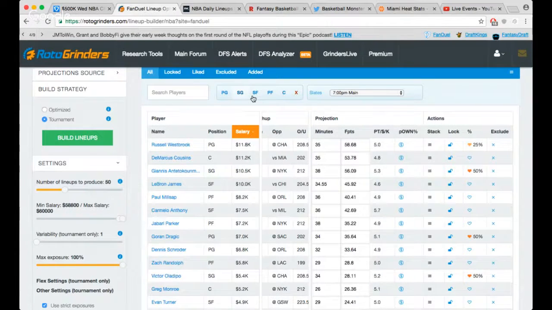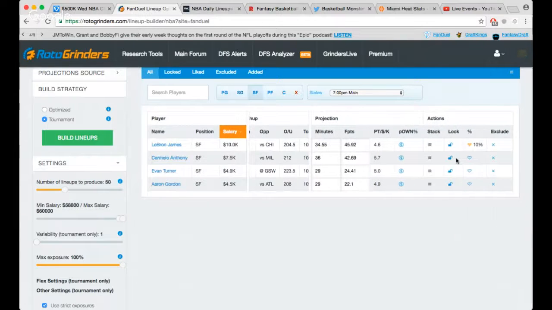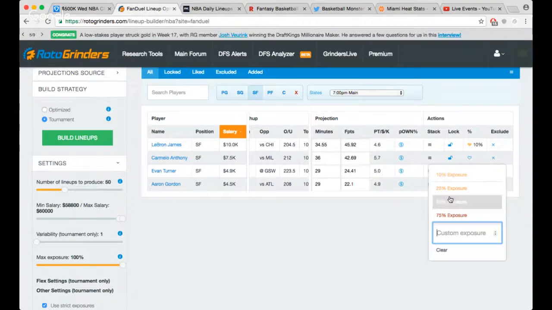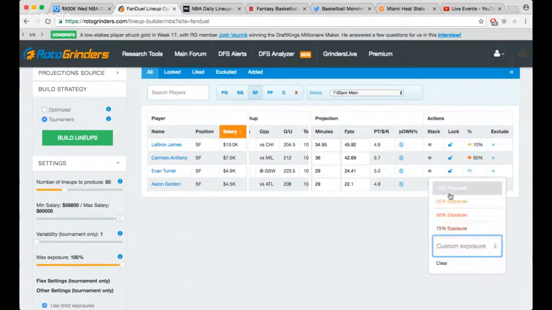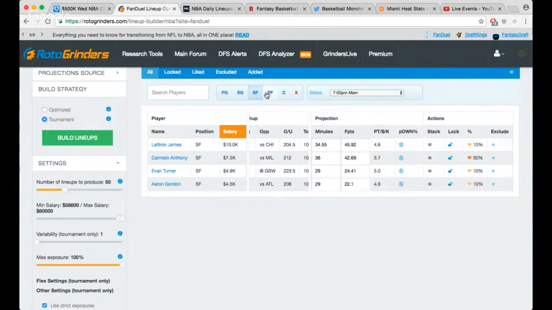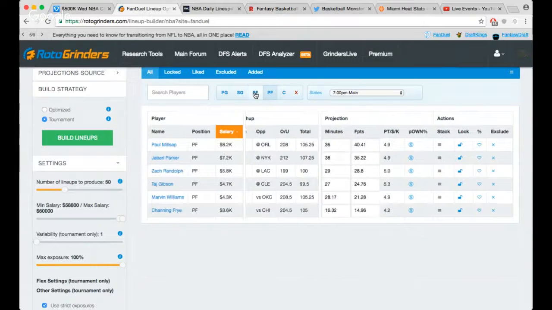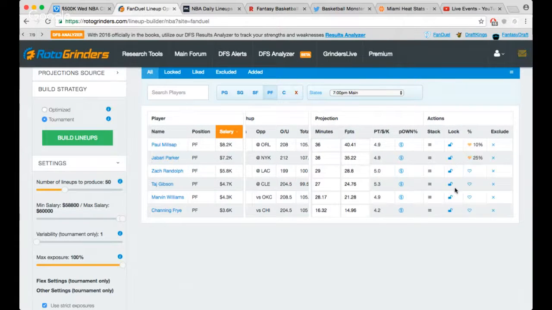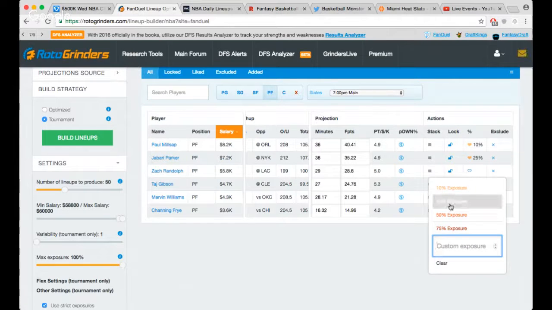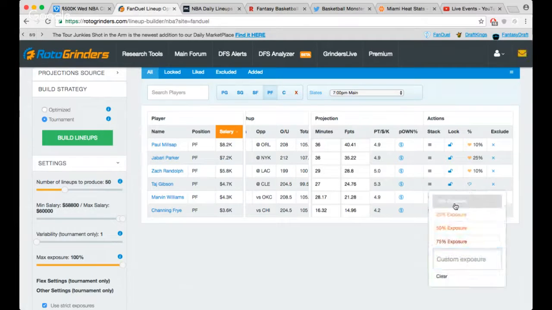Then we'll go to the small forward pool. LeBron, I don't know, 10%. Melo, 50%. We'll put Aaron Gordon 10, and we'll let them figure out the rest. I'll let the lineup create it, whatever. So Millsap, let's go 10%. Jabari, 25, something like that. Zebo, that's kind of a hefty price, so we'll put 10% here, and we'll just let them figure out the rest.